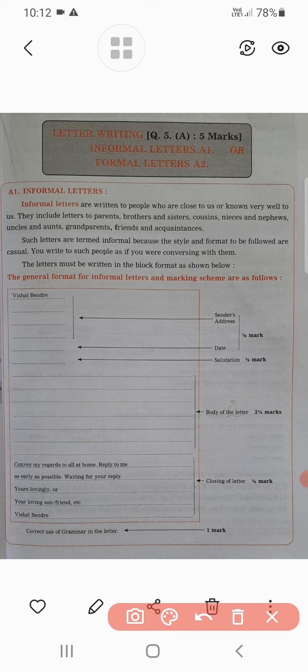Now 1 mark is used for the correct usage of grammar in the letter. So in this way, this is the division of marks. Now we will see one format. Actually, I have given you the format, but now one example of how the letter can be written.